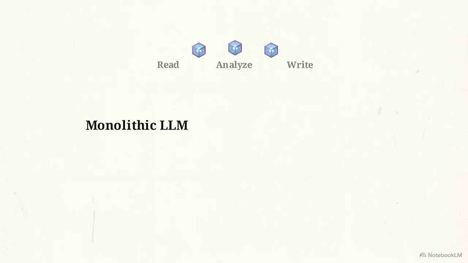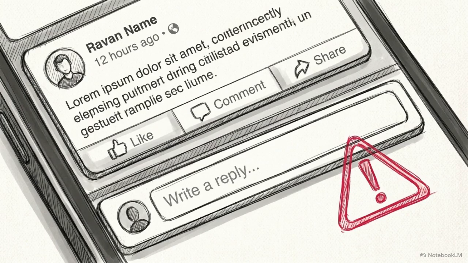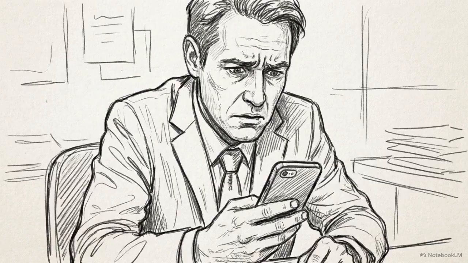When you force a single pass to read, analyze, and write all at once, the output defaults to the statistical mean, producing context-blind filler. Deploying these primitive wrappers does more harm than good. In high-stakes networking environments, a hallucinated or tone-deaf comment actively damages your professional reputation.